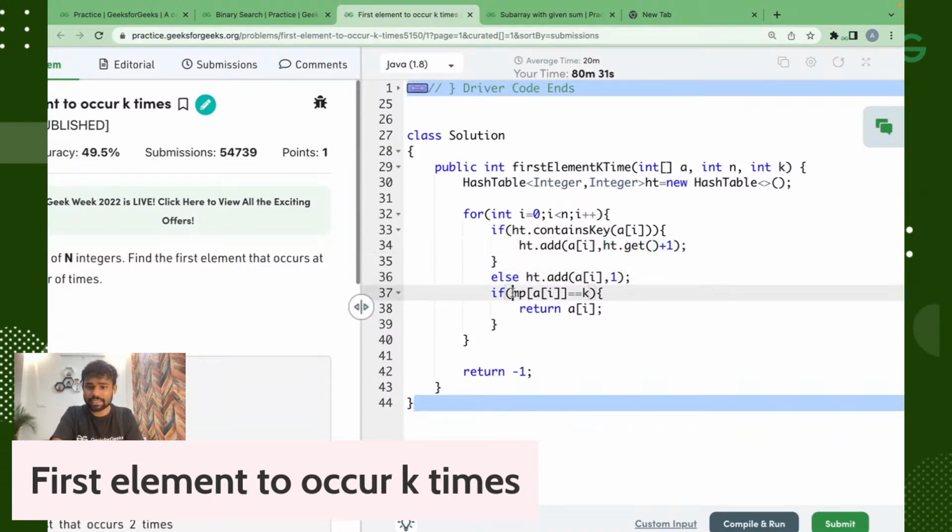Okay, and here we are checking. So here we can do ht.get. Is the syntax right? Because I don't code much in Java, please tell me, is the syntax right or not? Java people, please tell me. Who is the Java person? Is it right?